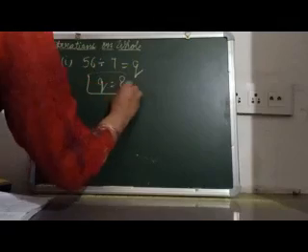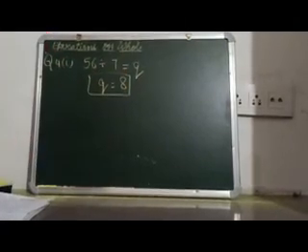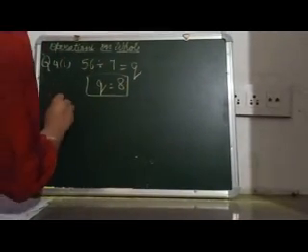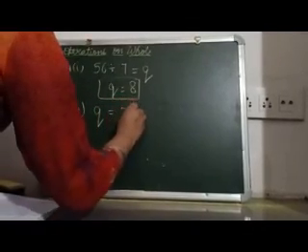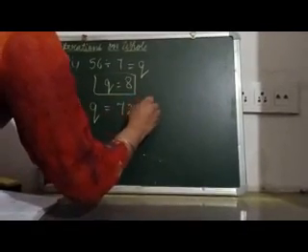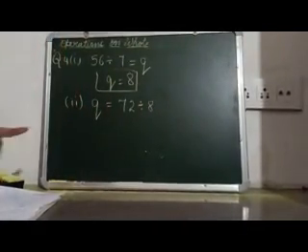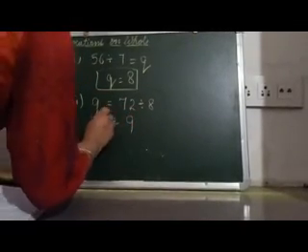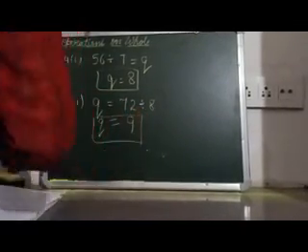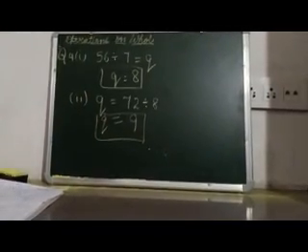So the value of Q is 8 in this case. Then its second part, Q equals 72 divided by 8. If we divide 72 by 8, its answer is 9. So in this case, the value of Q is 9. So like this you can perform this question.